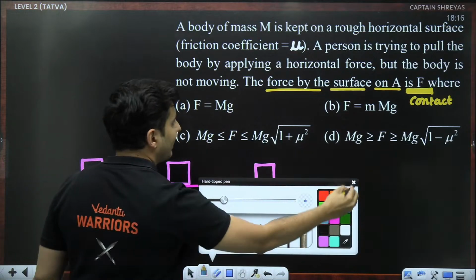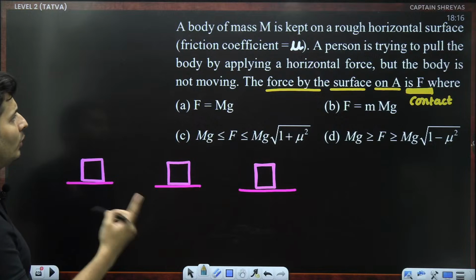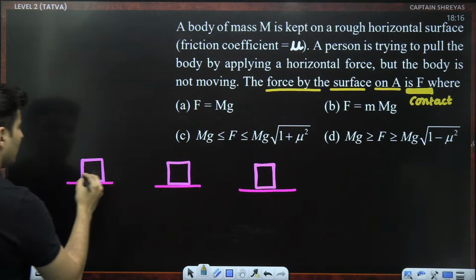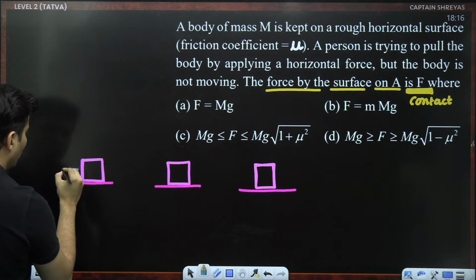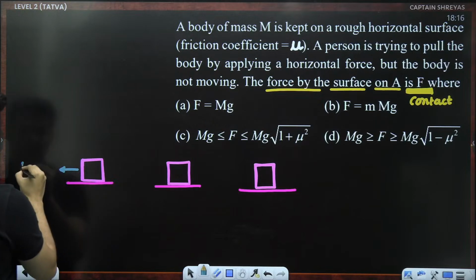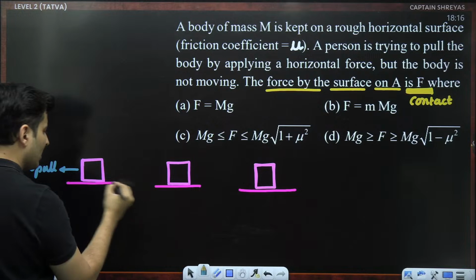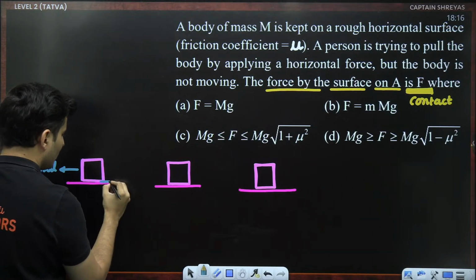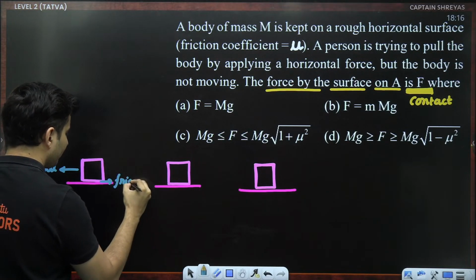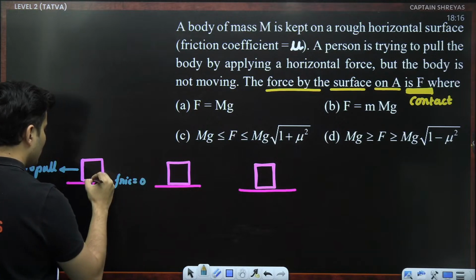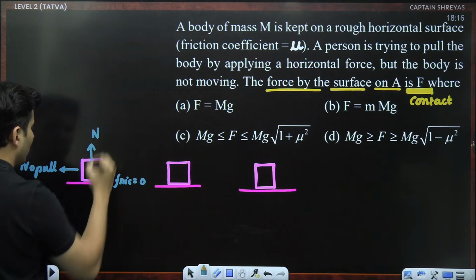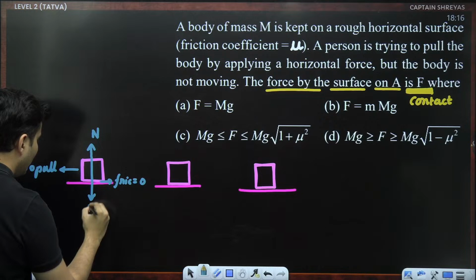Imagine there is no external horizontal pull at all. If there is no pull, friction will be zero, right? So that means there will be only normal, which will be balanced by mg.